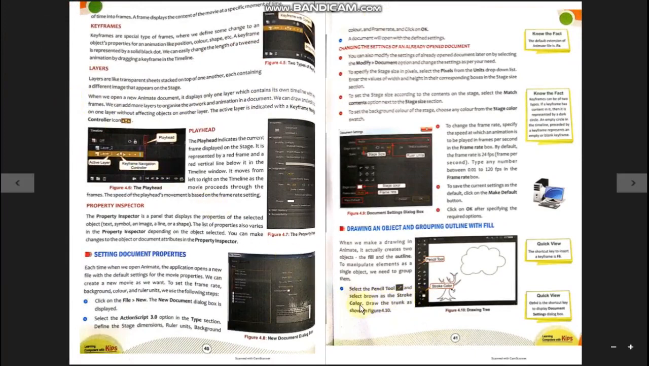Select brown as the stroke color. What is a stroke color? A stroke color means the color of the lines. The line color is known as the stroke color. Here you can see the stroke color is black.